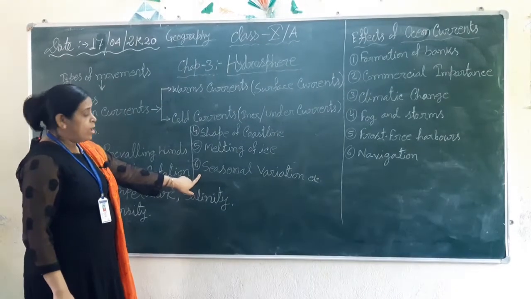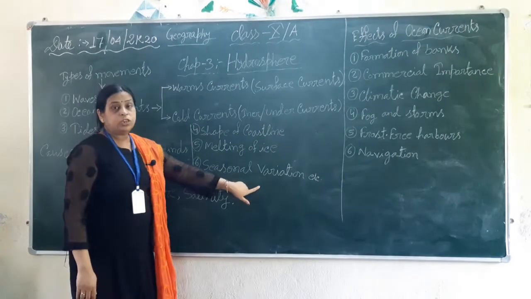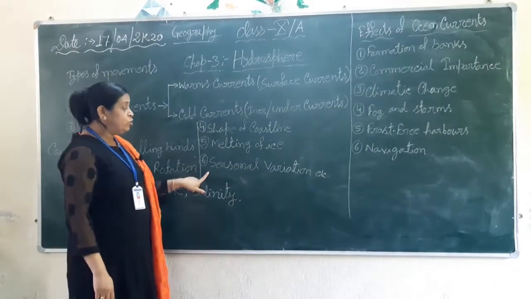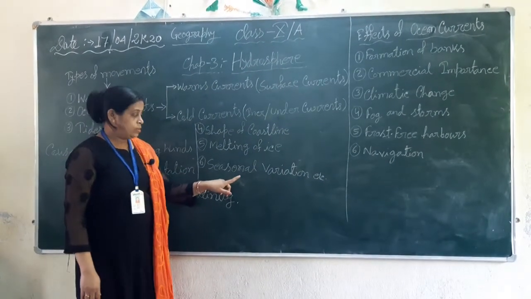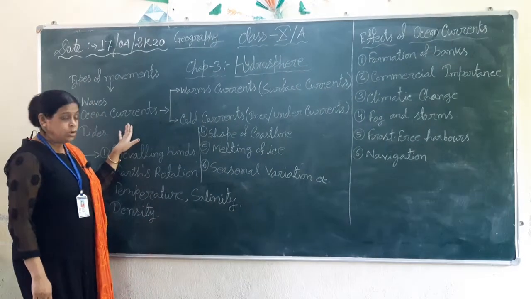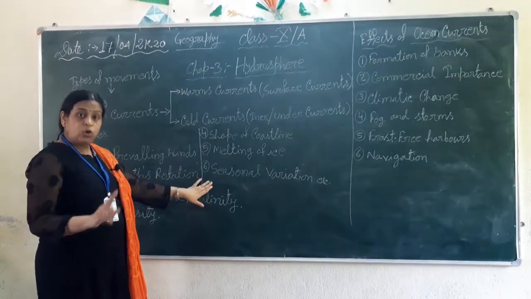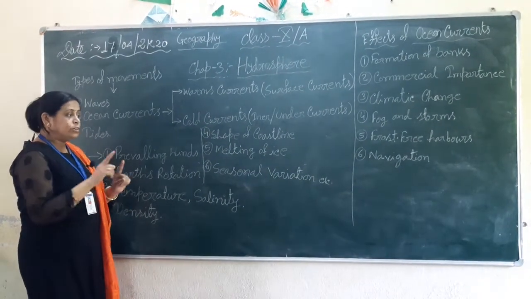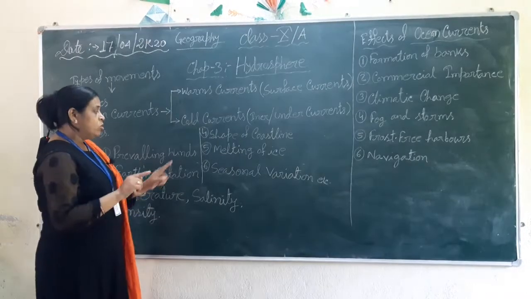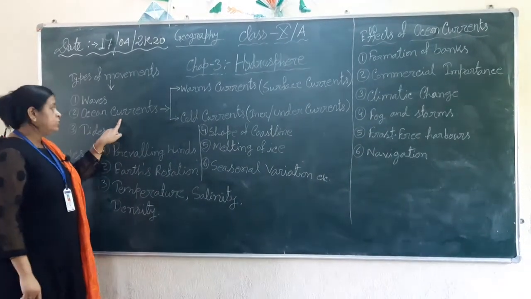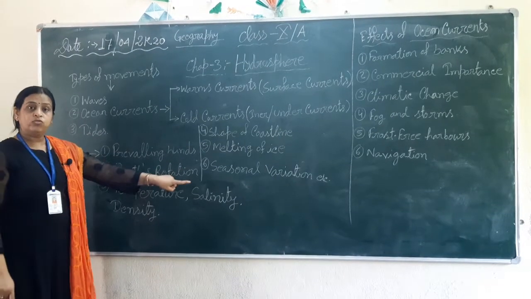Seasonal variation. Mainly we see the seasonal variation in the Indian Ocean, due to the monsoon winds. The ocean currents of the Indian Ocean are influenced by the monsoon wind. So with the change of season, the monsoon wind changes its direction, and the ocean currents also change their direction with the monsoon wind.